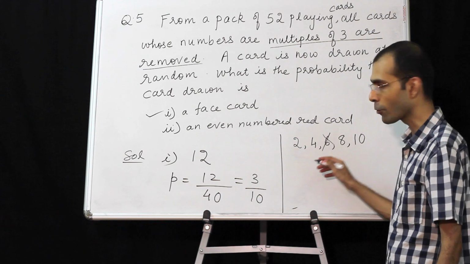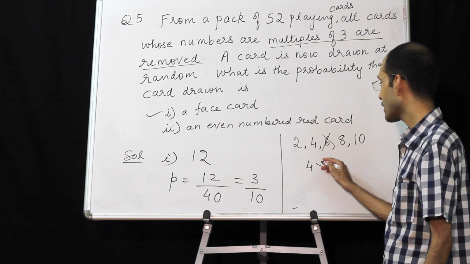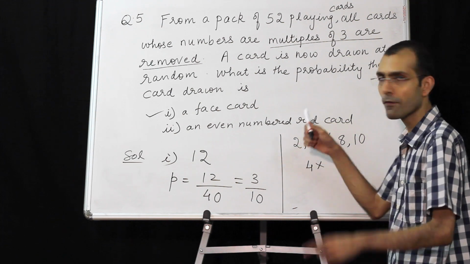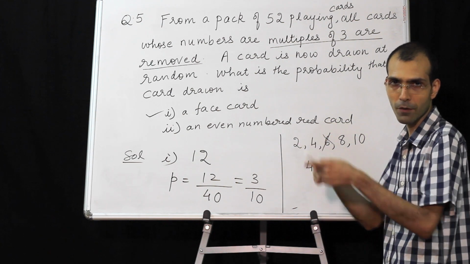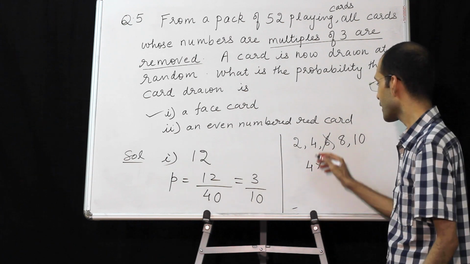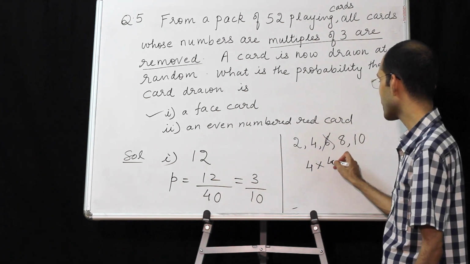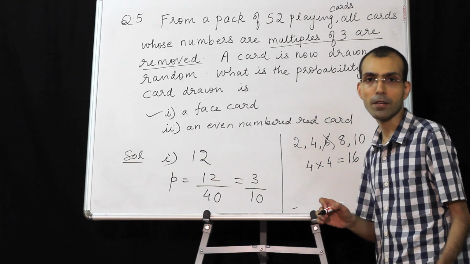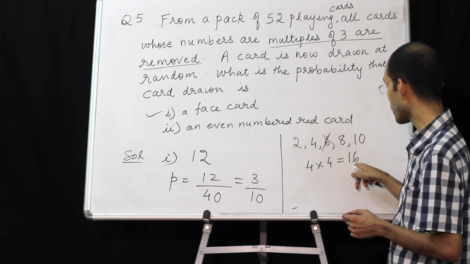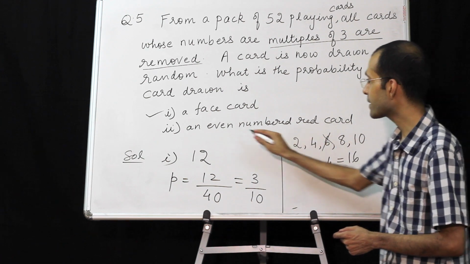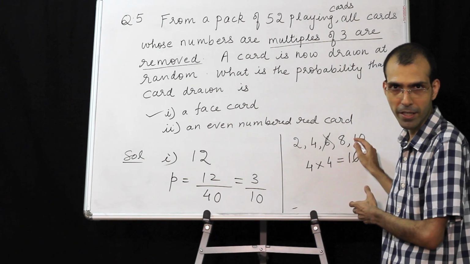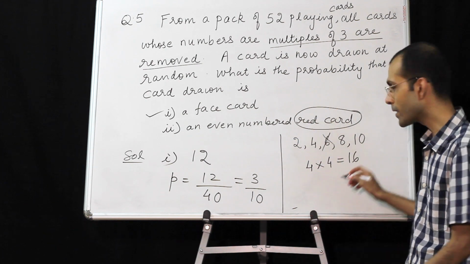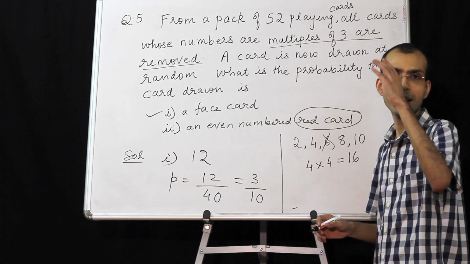How many cards? 4 cards. How many varieties in each? 4. So you'll have 2 of hearts, 2 of diamonds, 2 of clubs, 2 of spades. This way 4 cards are there and each has 4 varieties. So 4 into 4, 16. But our number of favorable outcomes cannot be 16, because they said even numbered, which we took care of, and red card. And what did I explain in the beginning?